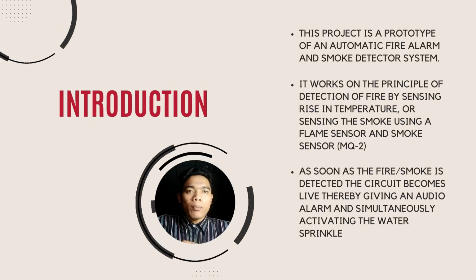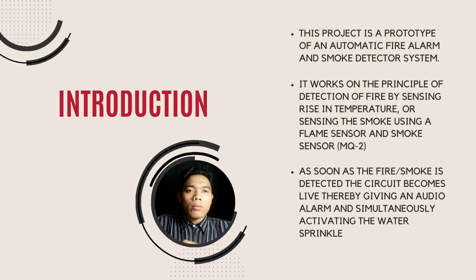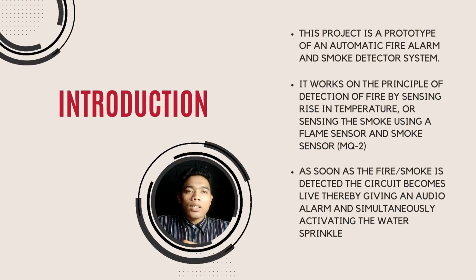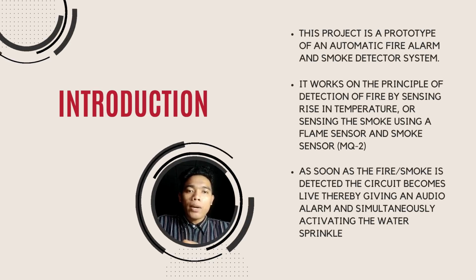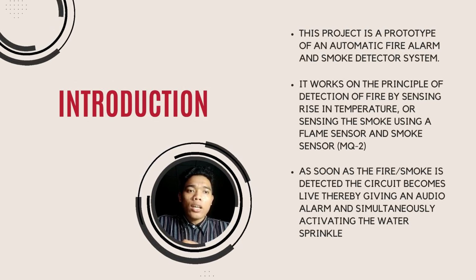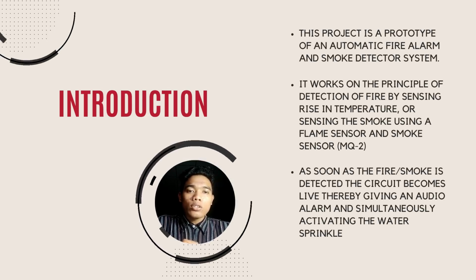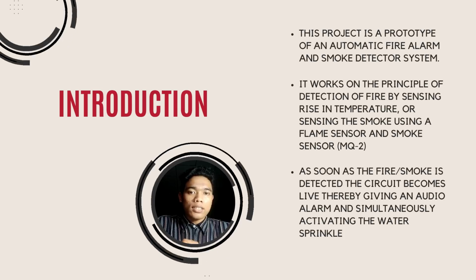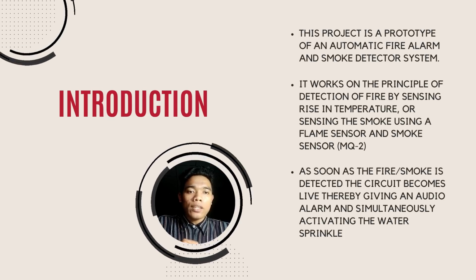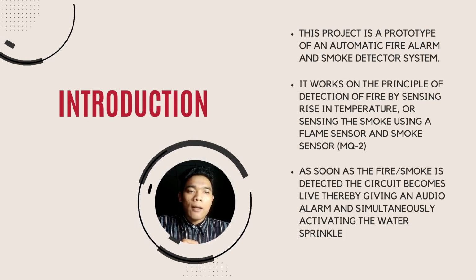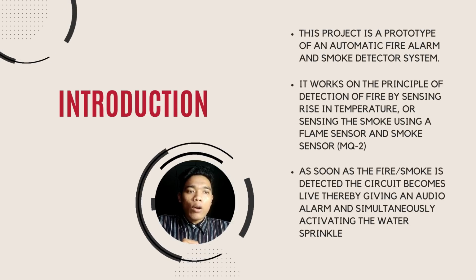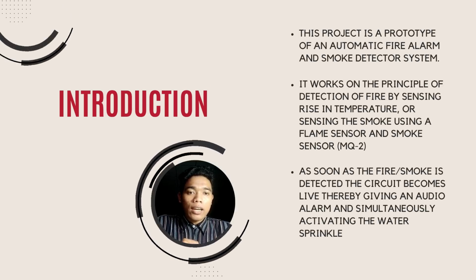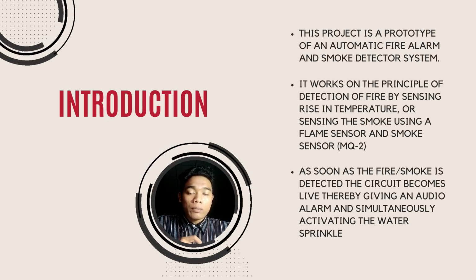The project is a prototype of an automatic fire alarm and smoke detector system. It works on the principle of detecting fire by sensing a rise in temperature or sensing smoke using a flame sensor and a smoke sensor. As soon as fire or smoke is detected, the circuit becomes live, giving an audio alarm and simultaneously activating the water sprinkler.